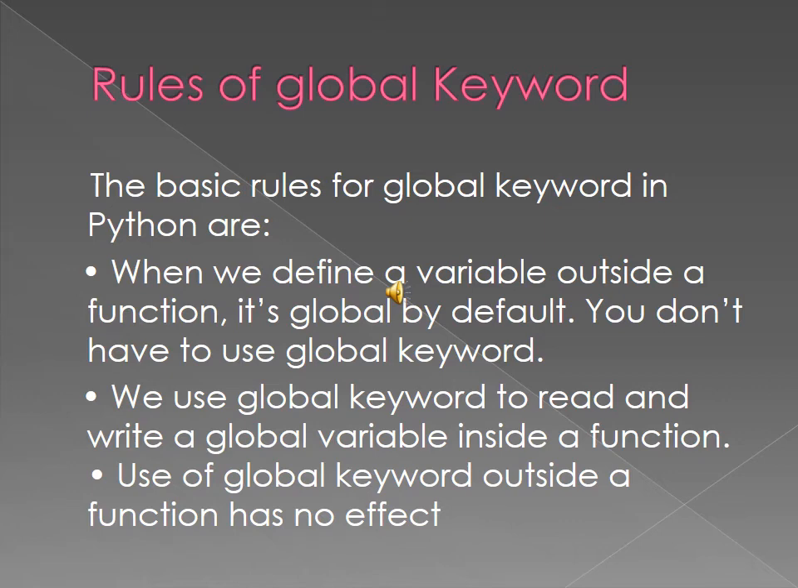When we define a variable outside a function, it's global by default. You do not have to use the global keyword. We use the global keyword to read and write a global variable inside the function. Use of the global keyword outside the function has no effect. Right.